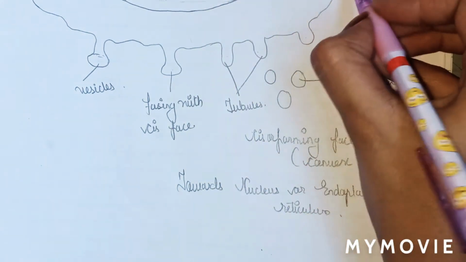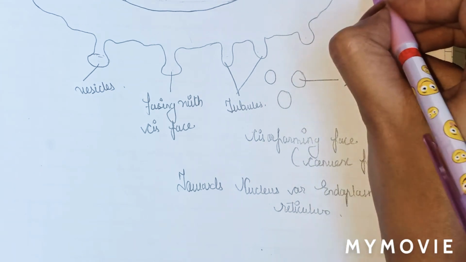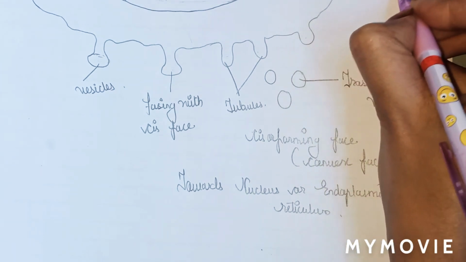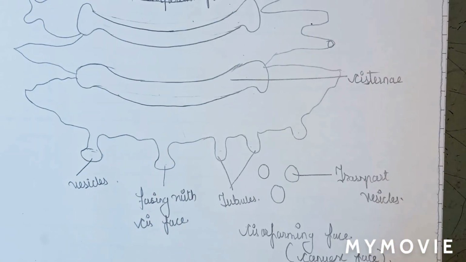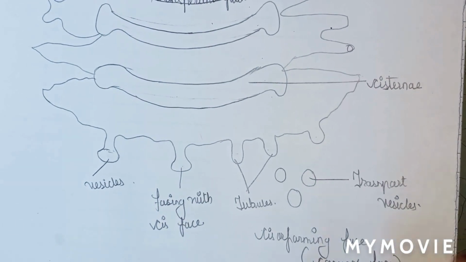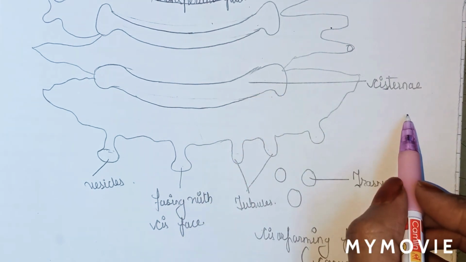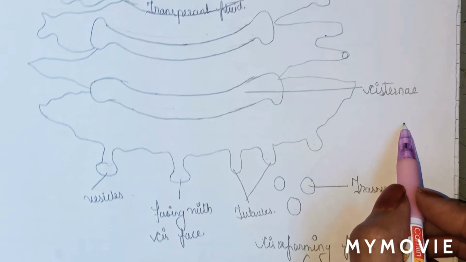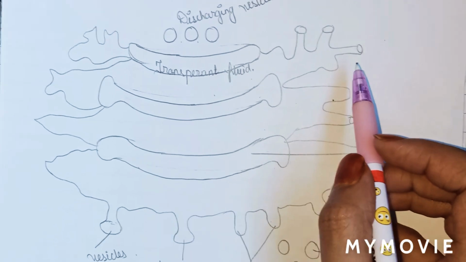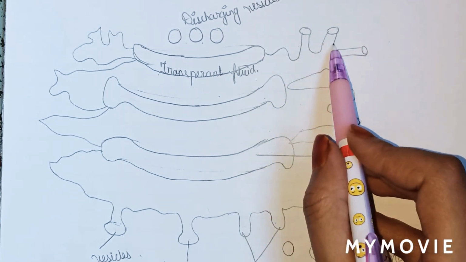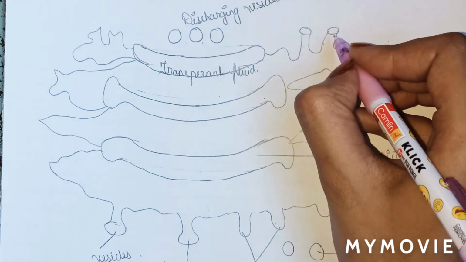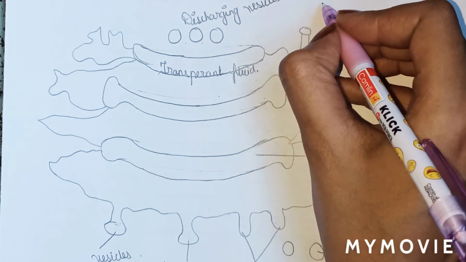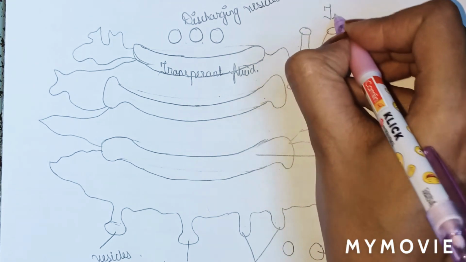Here this is cisternae, means sac-like structure. These are the cisternae, and here you can see this tubules-like structure is the trans or the maturing phase. This phase is known as a trans phase or the maturing phase.